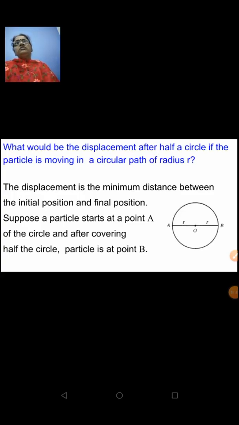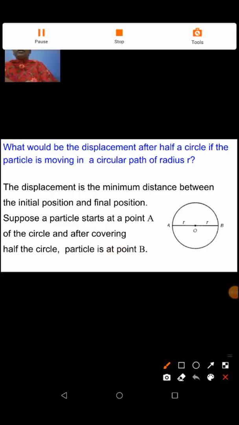Clear? What is displacement? Displacement is the distance between the initial and final point. Now, if the particle is starting from point A, after covering half a circle, it would reach point B. Yes or no? See, I'll show you.